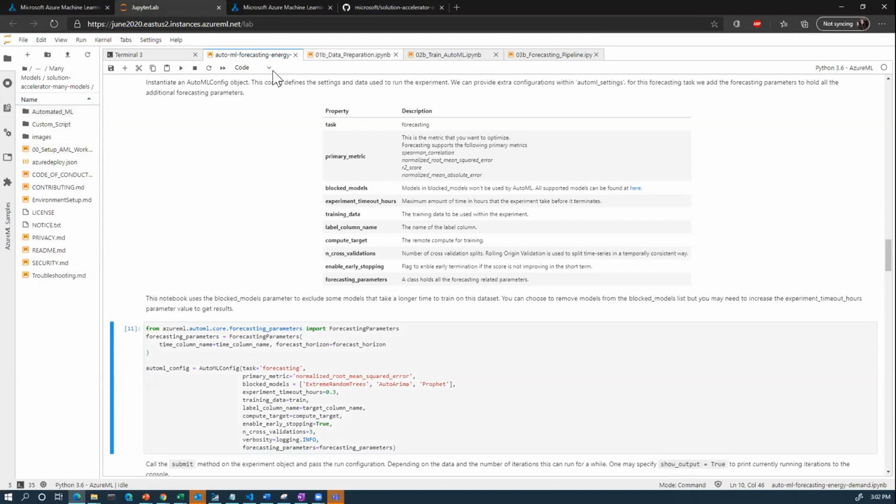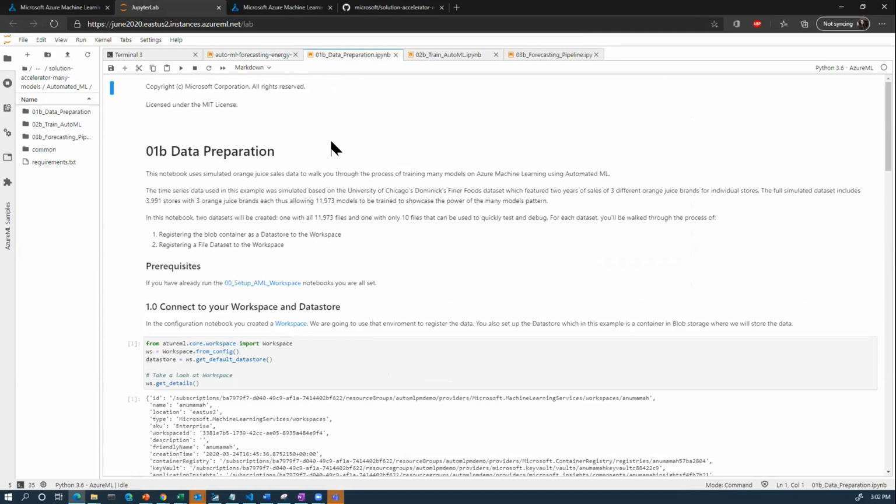I just cloned the GitHub repo, and you have a couple options. You could either use automated ML or a custom script, where you bring in your own training script to train the multiple models. I'm going to go ahead and use automated ML in this case. And the first step is to prepare your data.